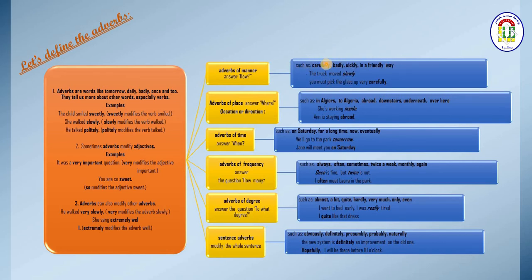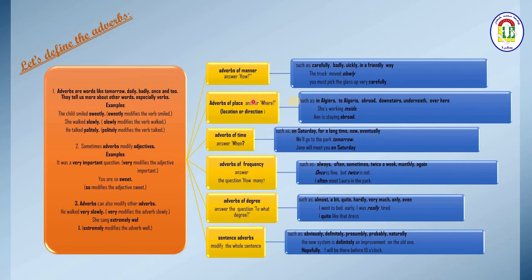Of course, here we have an example. The truck moved slowly. You must pick the glass up very carefully. Carefully modifies normally, it is an adverb of manner. It answers the question how: how you must pick the glass up.